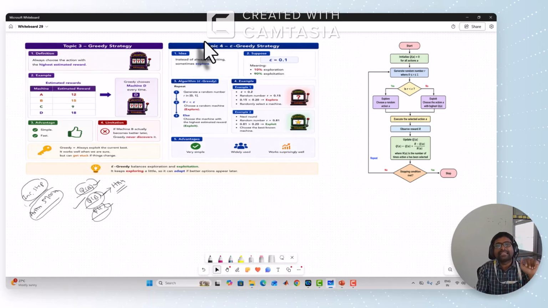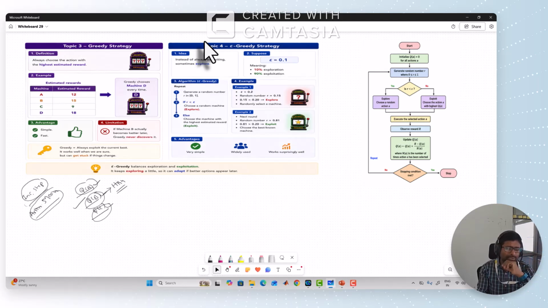What happens in the greedy strategy? Every time, the highest reward machine is suggested. We will not try or explore the remaining machines. If we do not explore, we may miss opportunities. Maybe A and C may give better returns in future. But if you go for only exploitation instead of exploration, every time you go with the highest reward machine only. In such a scenario, you may lose, and you may get lower returns because you are not exploring the remaining machines.